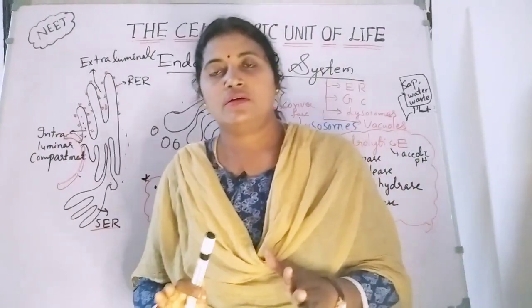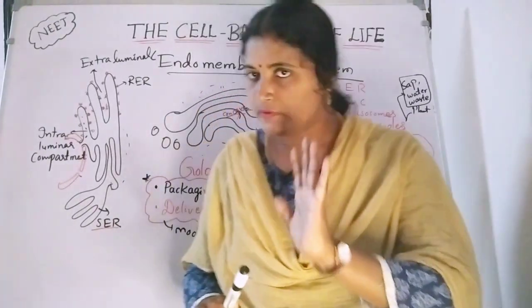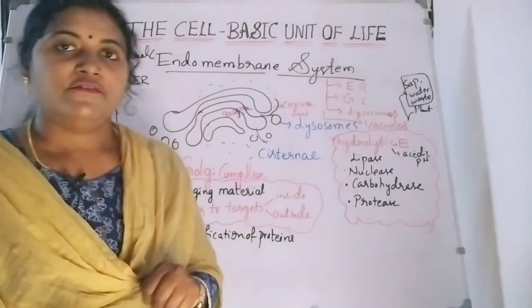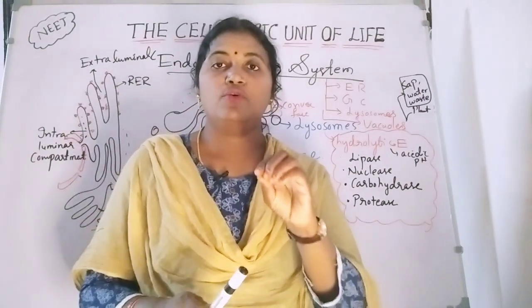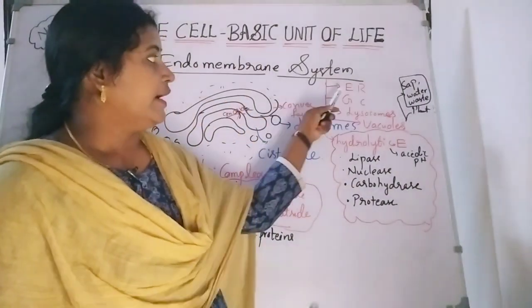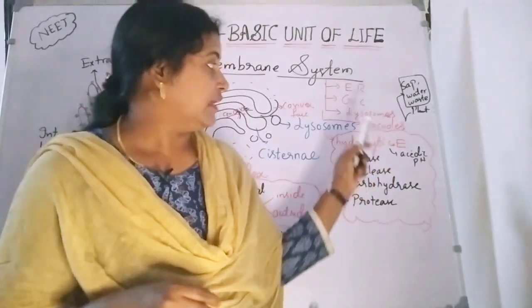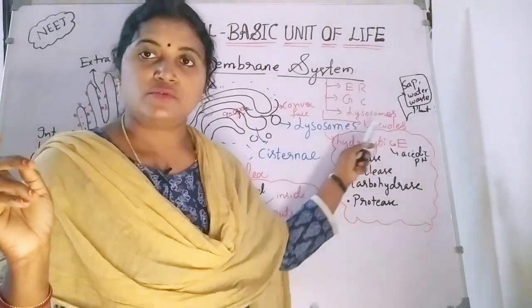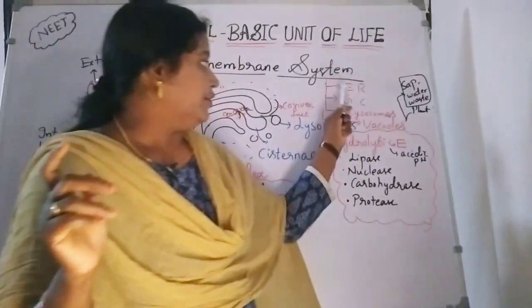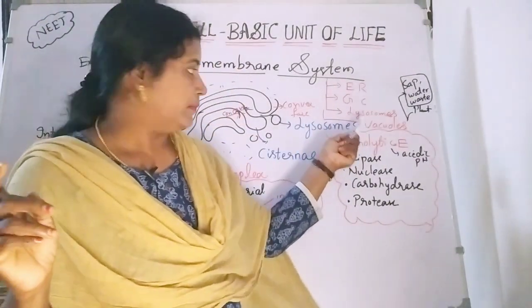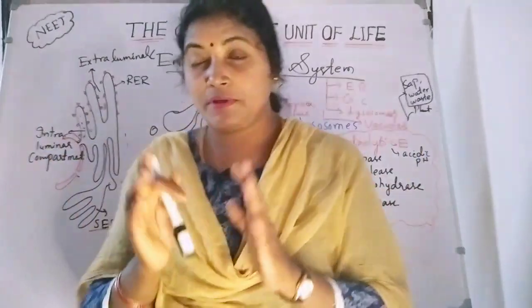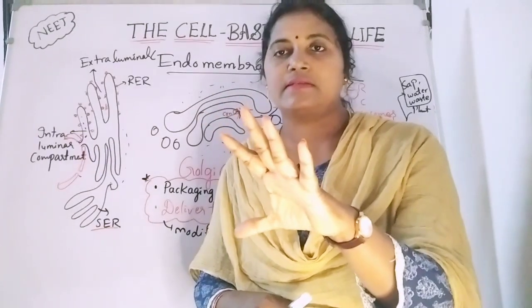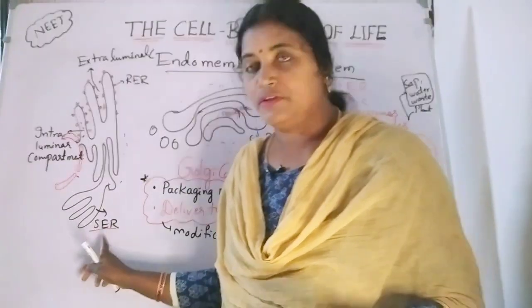So what are the cell organelles that come under the endomembrane system? We'll see in today's video. Here there are 4 cell organelles involved in the endomembrane system. See one by one: ER, endoplasmic reticulum, and the second one is Golgi complex, lysosomes and vacuoles. One by one we'll see. Within a very short period of time you will be able to clearly understand the topic. Listen clearly one by one.